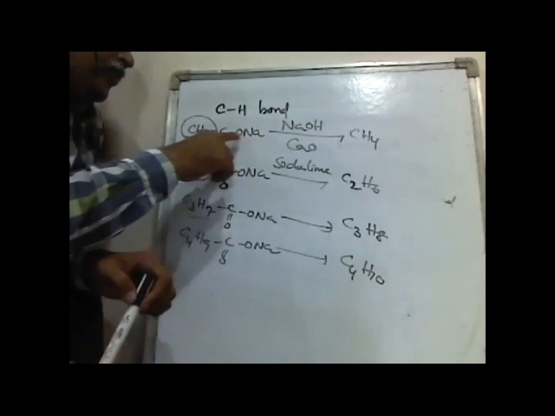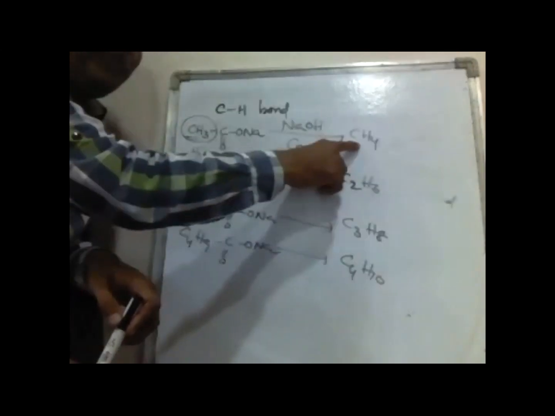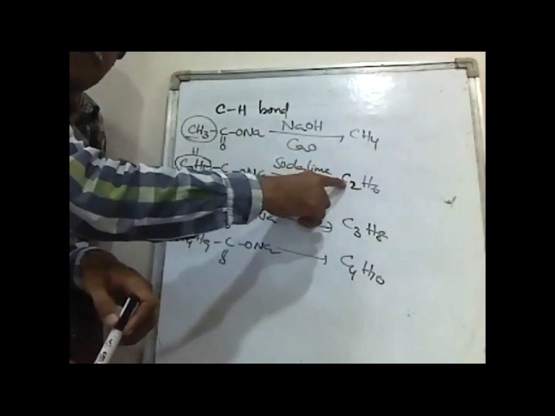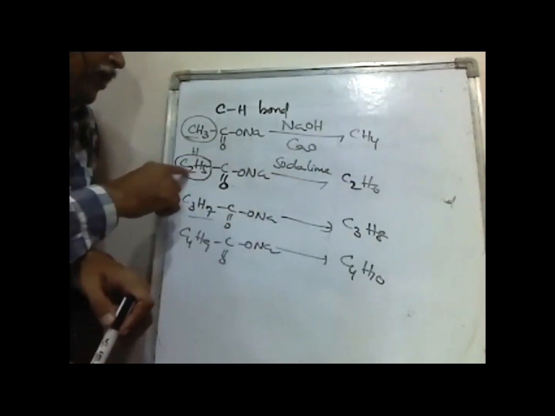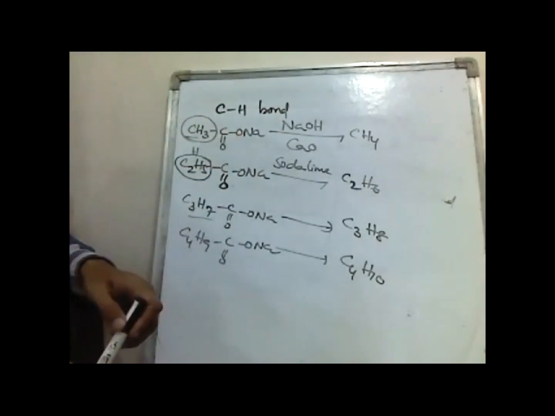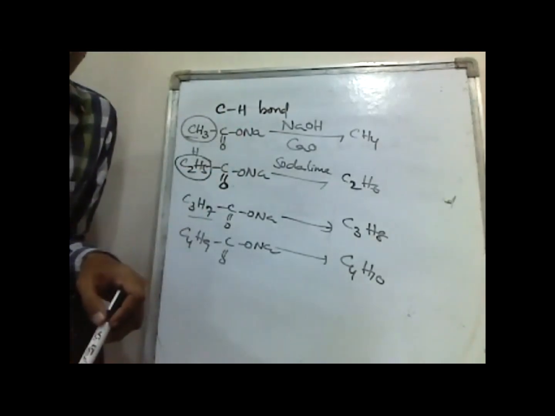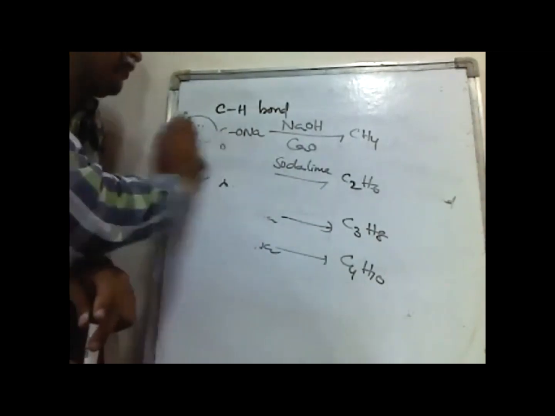When the sodium salt of ethanoic acid is treated with soda lime, what will you get? We will get methane. Suppose to get ethane, which reactant has to be taken to react with soda lime? Then we have to treat with the sodium salt of propanoic acid. So this is the first method, that is decarboxylation. Decarboxylation means alkanes are prepared by treating the sodium or potassium salt of carboxylic acids with soda lime.